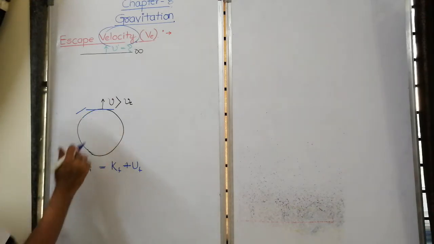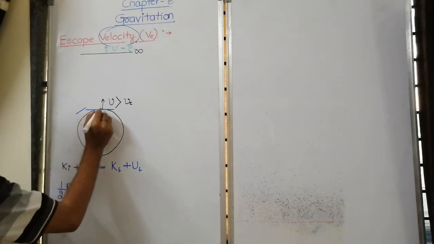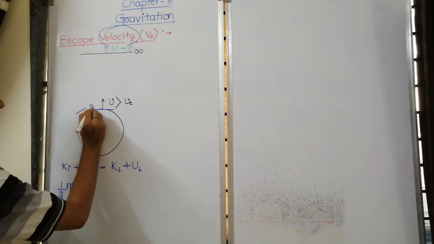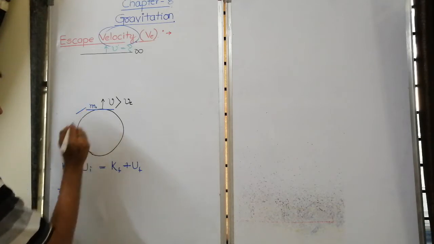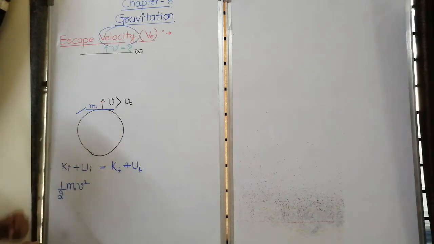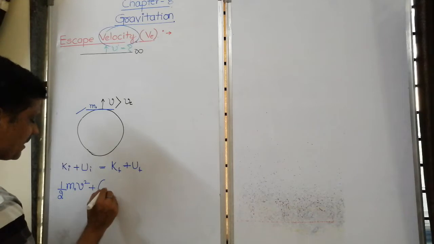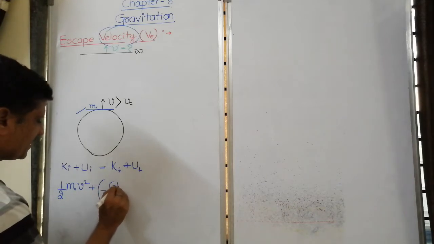Here on the surface of the earth, kinetic energy is half m naught v square, say m naught is the mass of the particle which we are projecting, v is the velocity with which it is projected, plus potential energy is minus